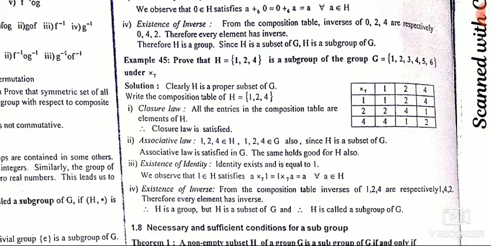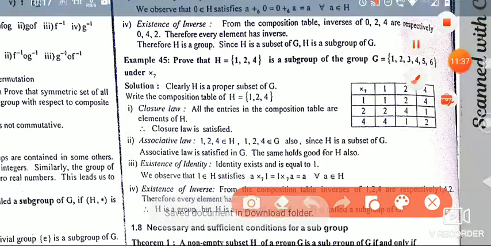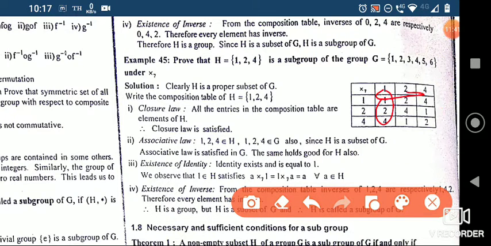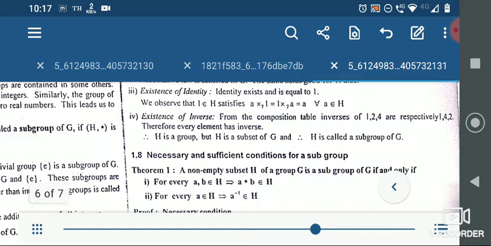So, existence of identity: you can just see which is common here. This is common, or this is common. So 1 is the identity here, it's obvious. A multiplication modulo 7 by 1, and 1 multiplication modulo 7 by A, is equal to A, so 1 is the identity.